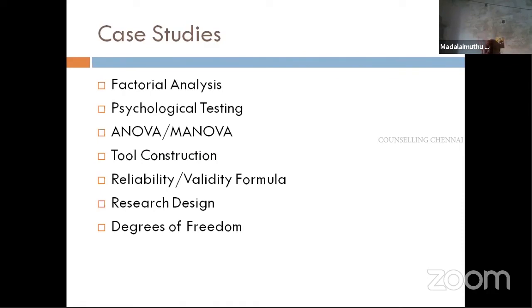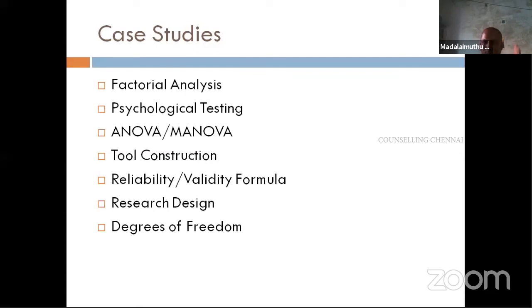And with regard to tool construction, they will say some Thurston's paired comparison test was used, equal appearance, equal interval appearance. They would have given so many techniques. But if you look at the questions, it has nothing to do with the passage. Even with simple common sense, you can answer. Say, for example, if there are 11 items, how many paired comparisons have to be made? You don't require psychological testing. Just permutation and combination, 10th standard mathematics is enough.